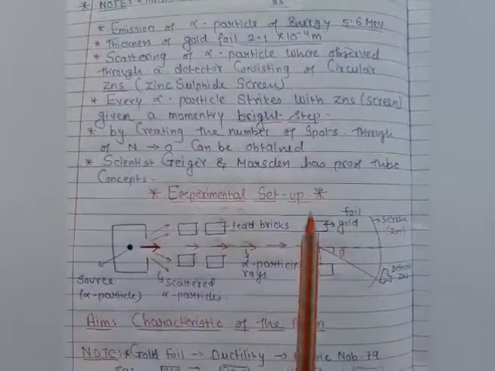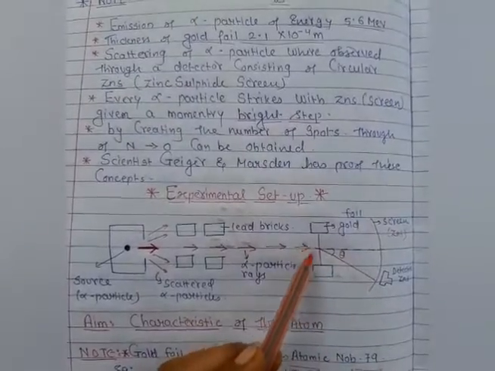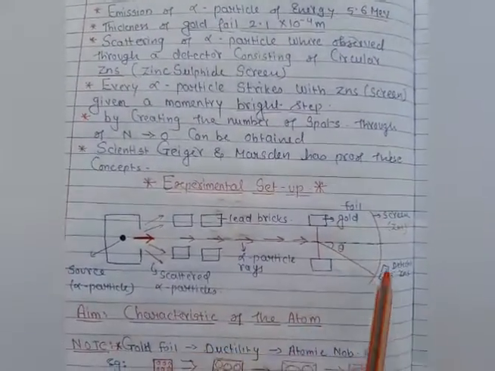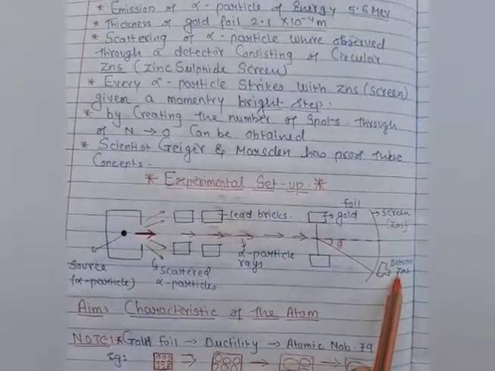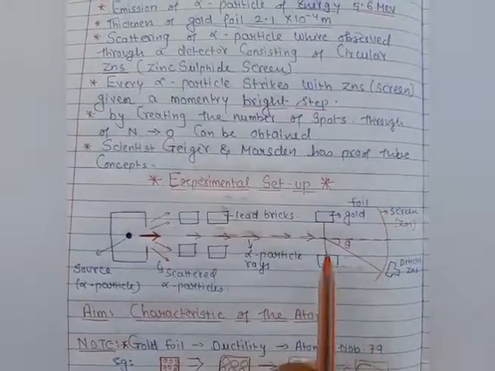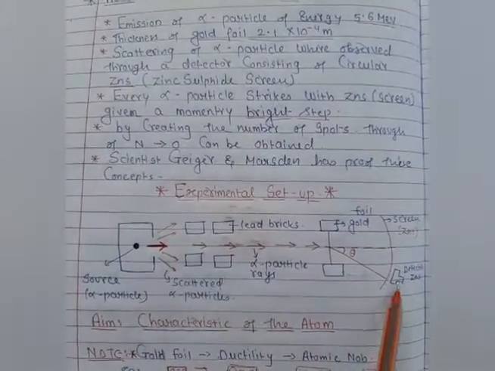So when the alpha particle strikes the zinc sulfide, the number of particles scattered on the screen is detected by this detector. Yes, students, the detector is present here, you can see. It means we can understand how many alpha particles have been detected by this detector.